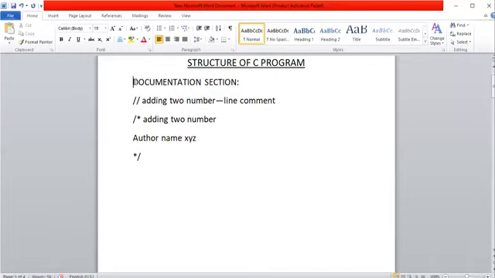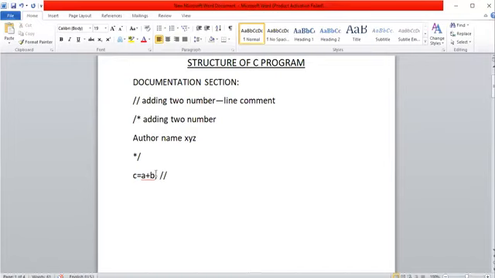We can provide documentation not only at the starting point of the program, but also a comment at each and every line in the program. Just after ending that particular line, start the comment with two forward slashes and provide the comment. Suppose C equal to A plus B is the statement. What is the purpose of this statement? Adding two numbers A and B. After writing the statement and putting the semicolon, simply write the comment: this statement is used for adding two numbers A and B and storing the result in C.